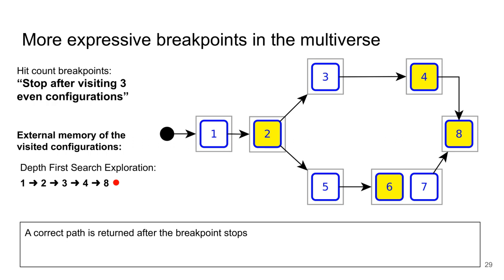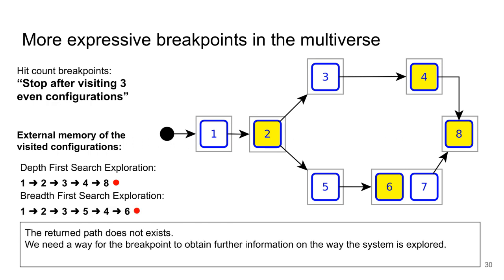If we do a depth-first search exploration of our state space, we will first visit configurations 1, 2, 3, 4, 8 and stop there because we have visited 3 even configurations. The path that is returned is valid because it would have been possible to find this path during a normal execution.